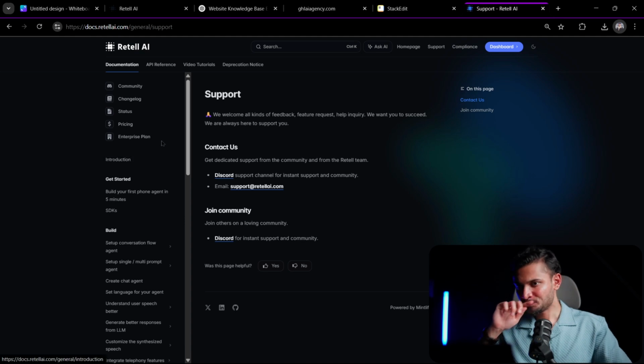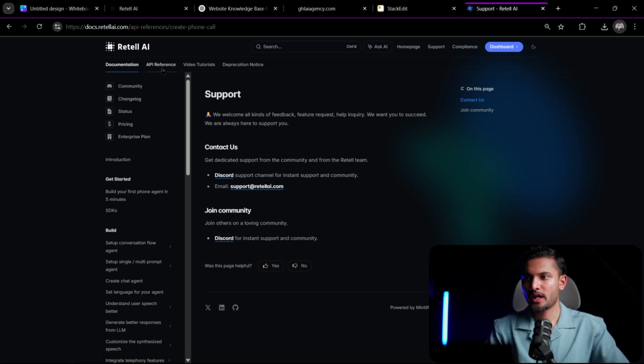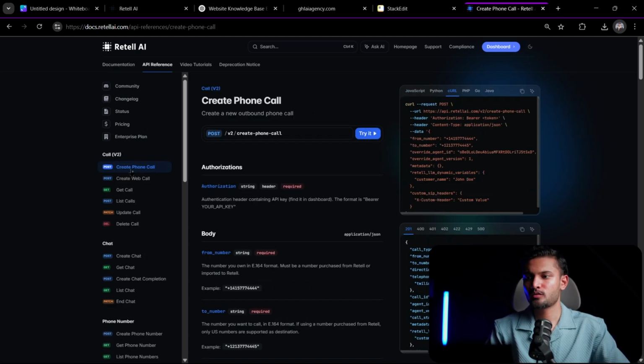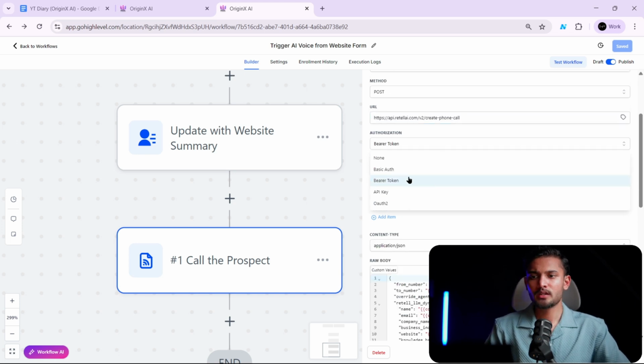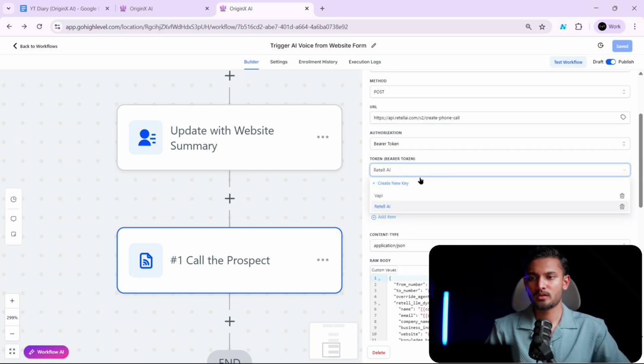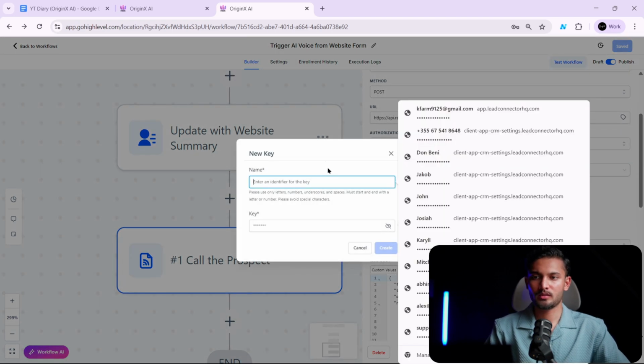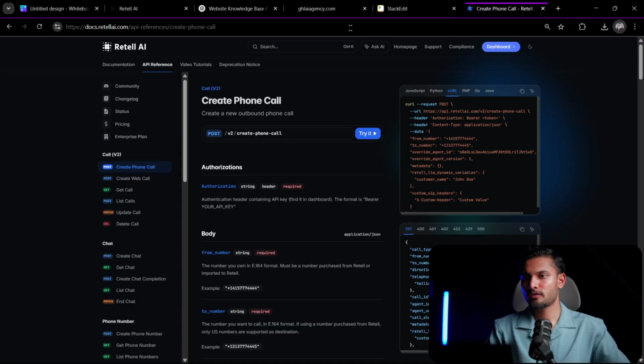So here you will go, and then you will click on API references, and this first one, create phone call, and you will just copy this. Go back to your GoHighLevel account, and you will paste it. It's literally the same. Then this will be bearer token, and you will come here and click on create new key, name it Retell AI, and then the key you will get from your Retell AI account.